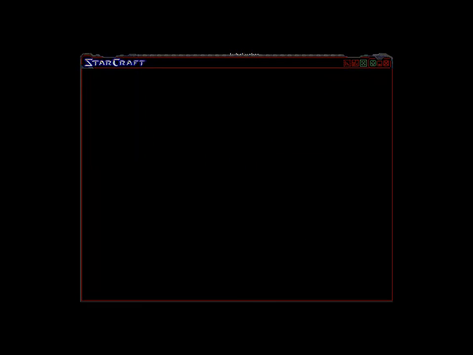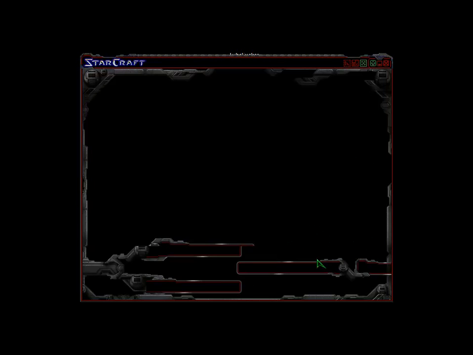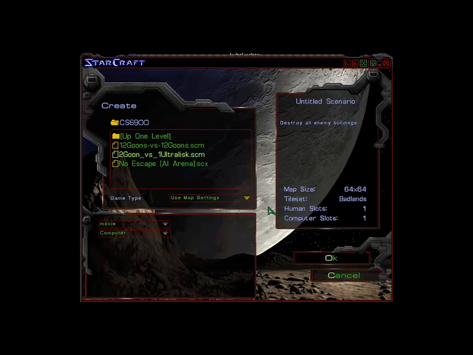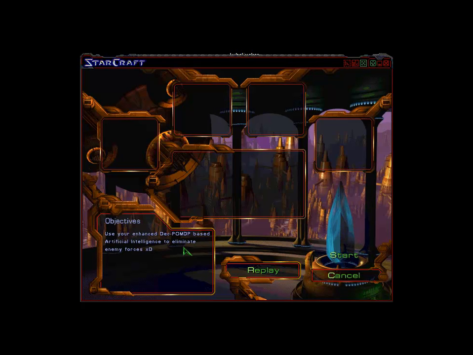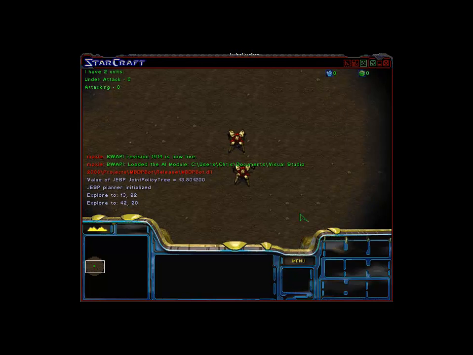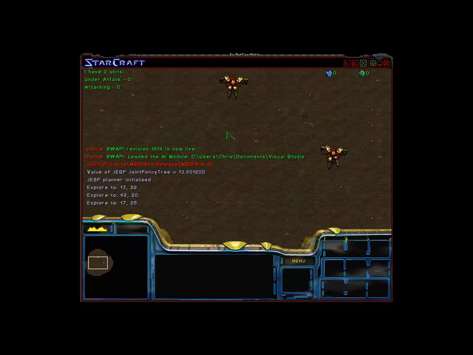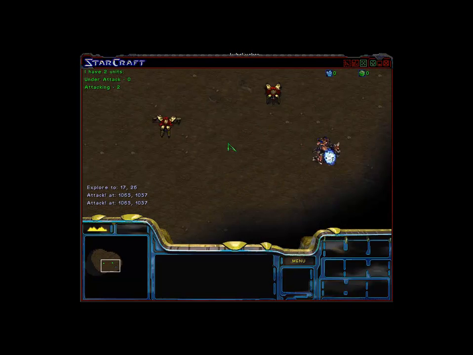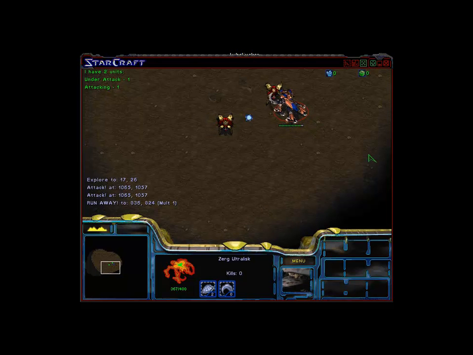Now we will show our implementation of JESP within Starcraft. We will demonstrate the same scenario, but this time we will use artificial intelligence to try to take on this powerful opponent. The JESP planner has been initialized using a length 5 horizon, and the value of the joint policy tree is displayed. Our AI engages the enemy.